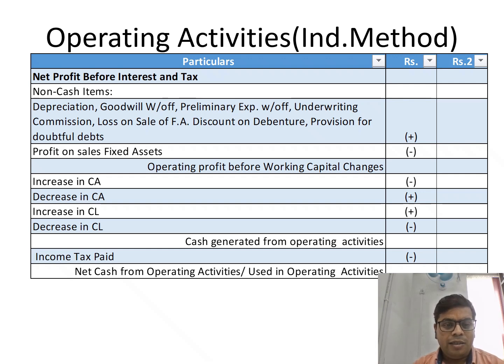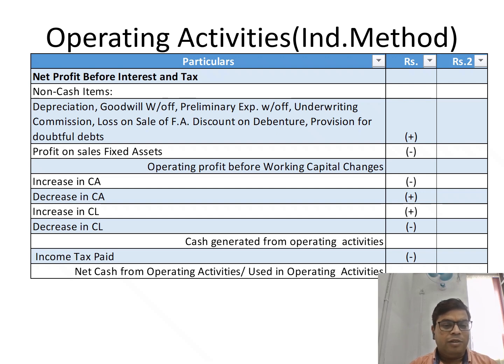So we will add these items with net profit before interest and tax, like depreciation, goodwill written off, preliminary expenses, underwriting commission, loss on sale of fixed assets, discount on debenture, provision for doubtful debts. Only two things, that is prepaid expenses and outstanding expenses. Apart from these two expenses, all expenses are non-cash items. Almost all you will see in the balance sheet. So without taking any care, you have to consider them.